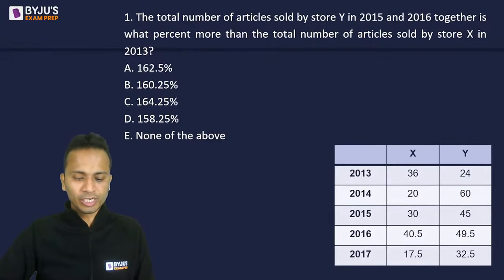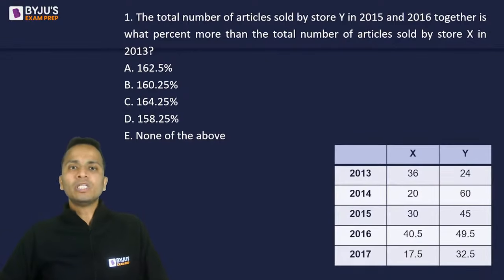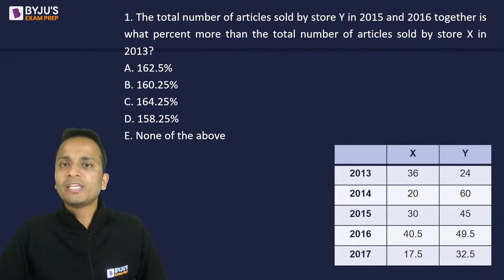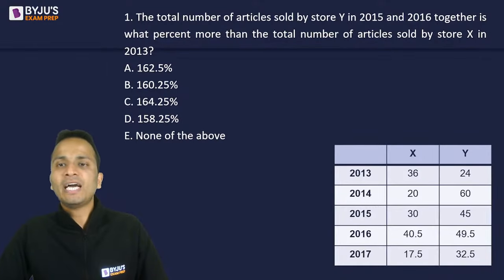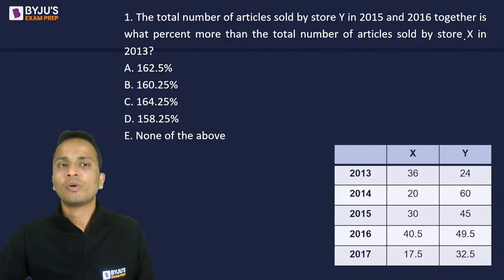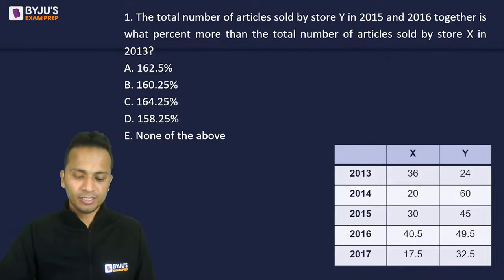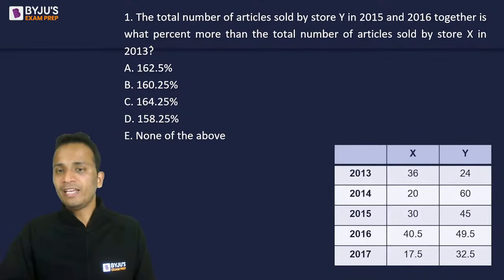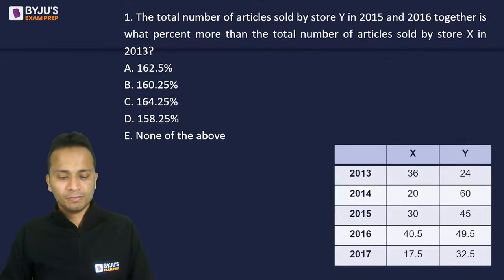So first question on your screen, the total number of articles sold by store Y in 2015 and 2016 together is what percentage more than the total number of articles sold by store X in 2013? Please be careful about the values that you'll have to pick now from the table.